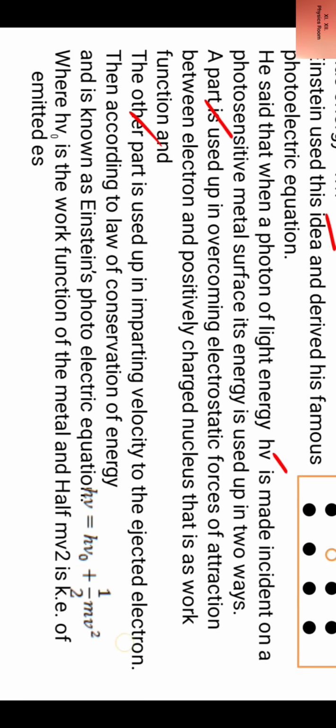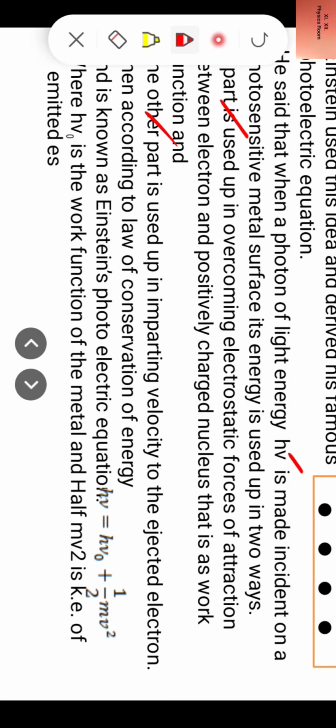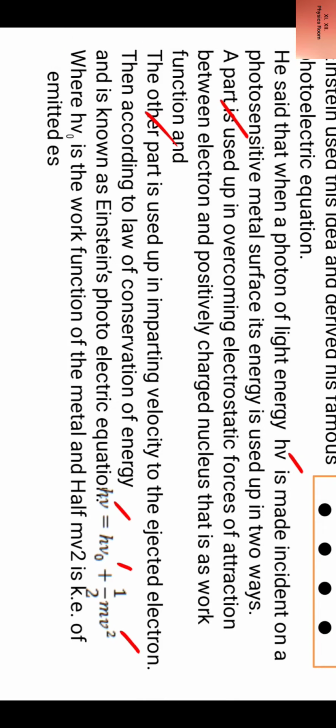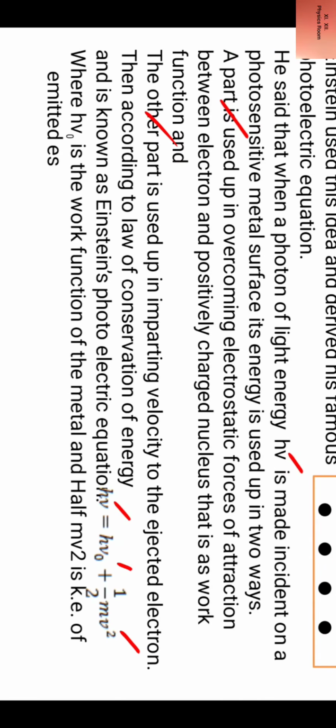Then according to law of conservation of energy, h nu is equal to h nu 0 plus half mv square, and is known as Einstein's photoelectric equation.